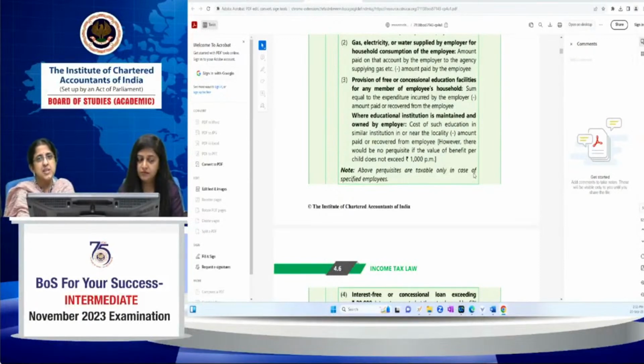We will not advise you to use the older one, especially since the study material is available at the intermediate level, you might find it all the more difficult to correlate. So it's better to go to the May 2022 edition of the study material rather than the June 2021 edition of the study material.